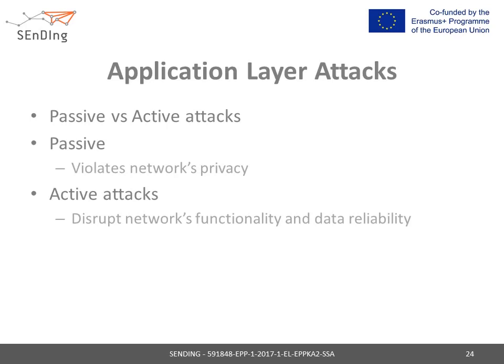An active attack aims at disrupting the network's functionality and data reliability. An active attack may inject false data packets within the network and/or may compromise data by altering packets. An attack at the application level can flood the network with data messages to degrade the network's performance by causing overwhelming traffic, thus delaying the information reaching its destination or preventing it from being delivered at all.